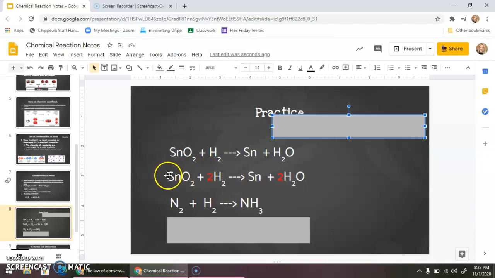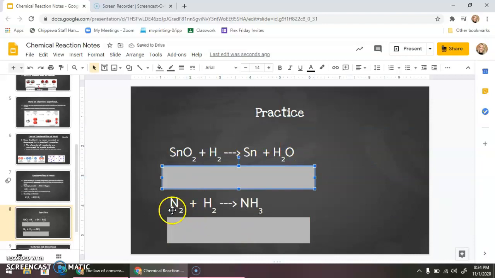So let's count it up. So 1 Sn, 1 Sn, that's still the same. 2 oxygen. Now I have 2 oxygen on this side because we have 1 here times 2. And then we now have 4 hydrogen because we have 2 within this molecule, and then times 2, and the same on this side. So that's for that one.